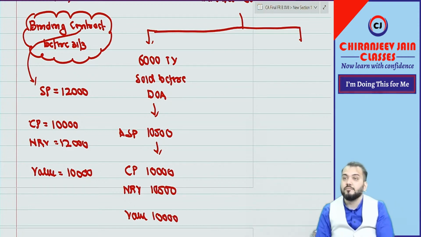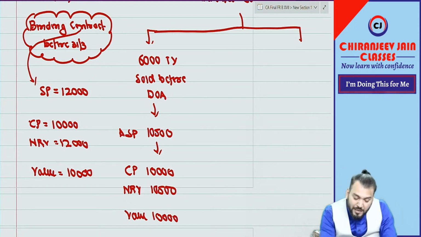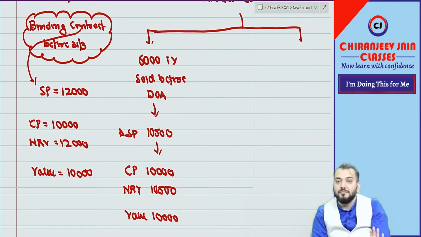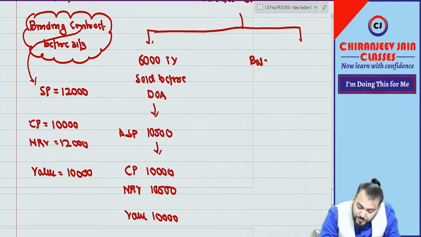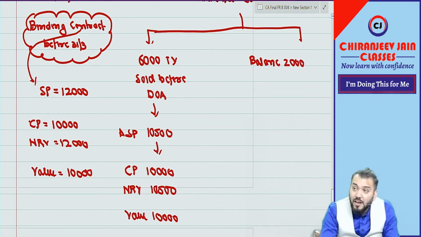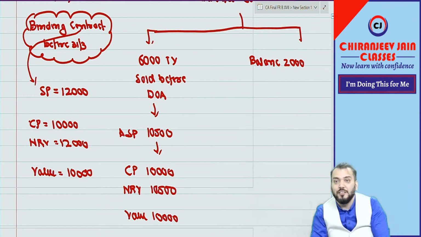Have you understood? So out of 8,000, 6,000 valuation is done, the balance is 2,000. This balance 2,000 is still not yet sold till approval of the financial statements.